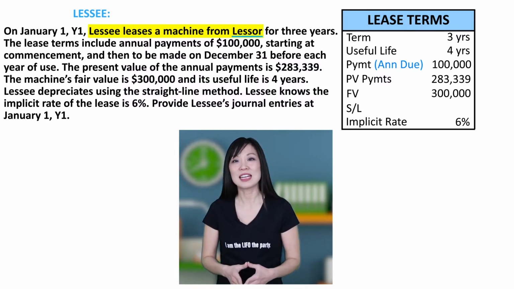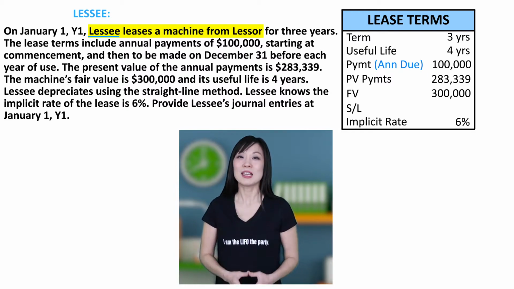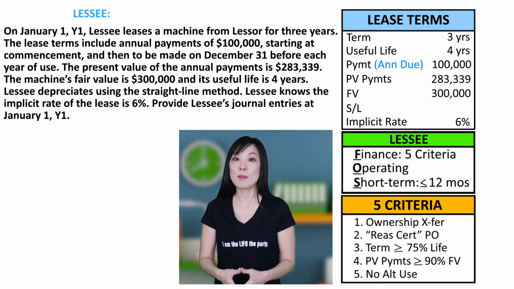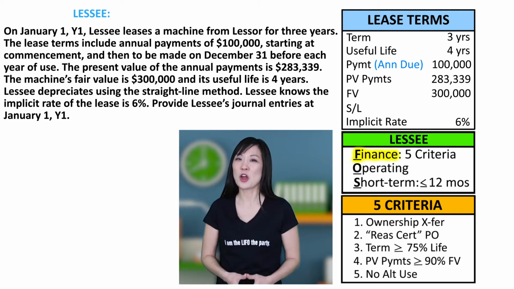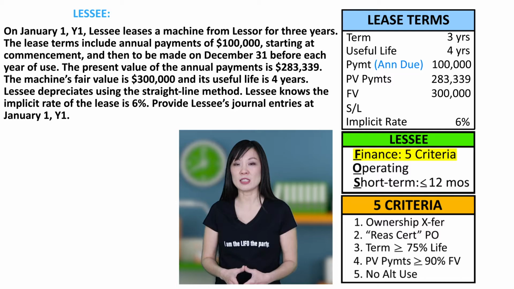Lessor is the owner. Then lessee is the renter, the one who pays to use the machine. Next, what type of lease is this? That will dictate the journal entries. Remember, the lessee is full of F, finance, O, operating, and S, short term. Starting with F, finance. If we hit any one of the 5 criteria, then it's a finance lease.